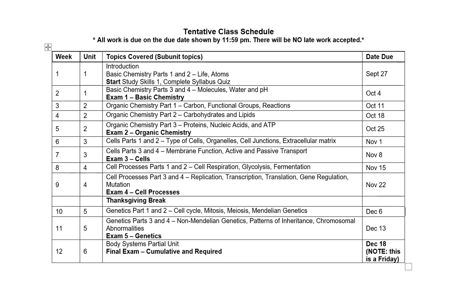So this will work a little differently than each of the other units because it's just a partial unit. And I'm not going to bog you down with the details right now. We'll get there, and I'll have an explanatory video at that time. But please do note that since it is a partial unit, it doesn't apply to all of the other rules for all of the units, meaning there aren't all of those required assignments for the unit. So it is a small partial unit that we will talk about when we get there. But then that last week, we also have the final exam. So that's the cumulative and required final exam. And again, that last week, everything is due on December 18th, which is a Friday and not a Sunday.